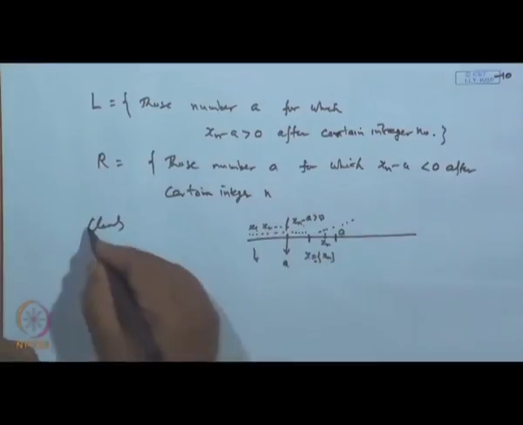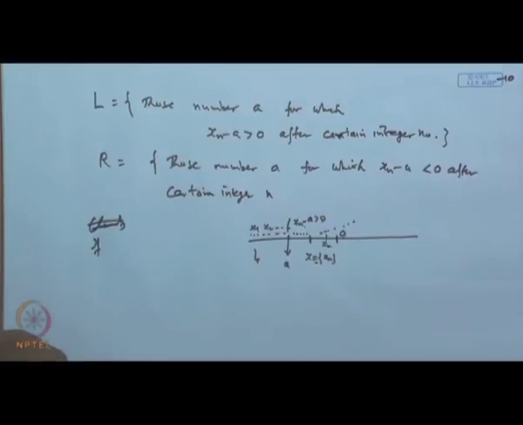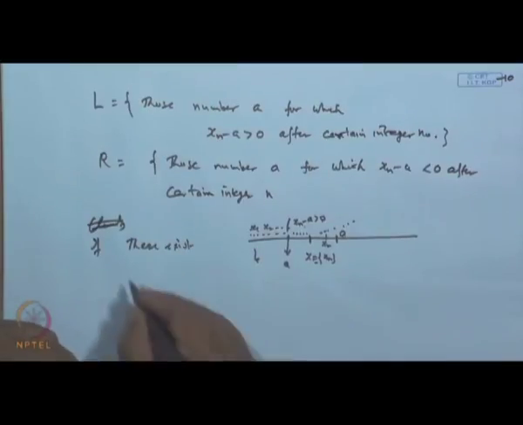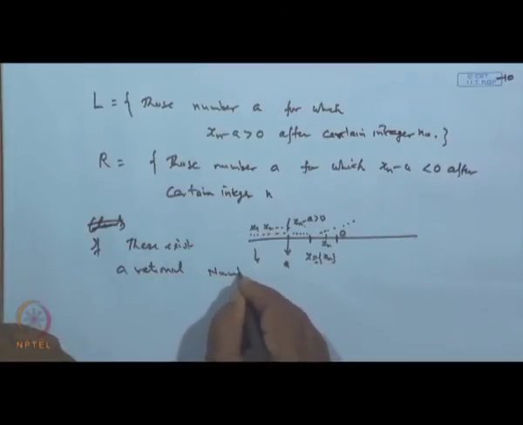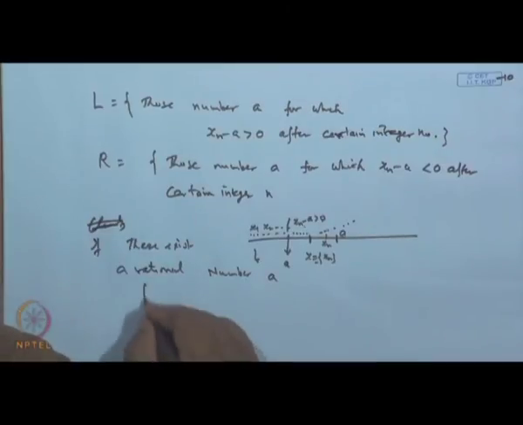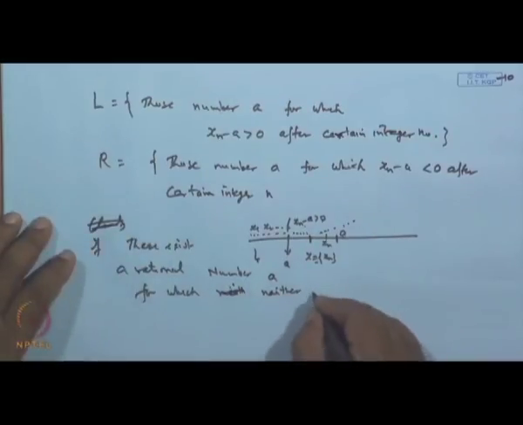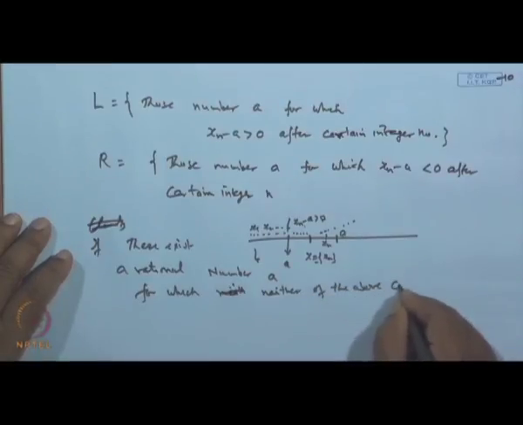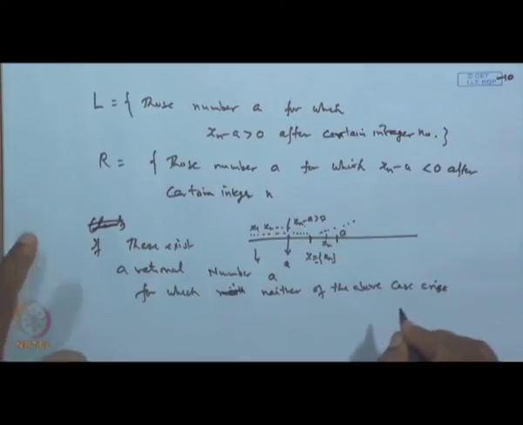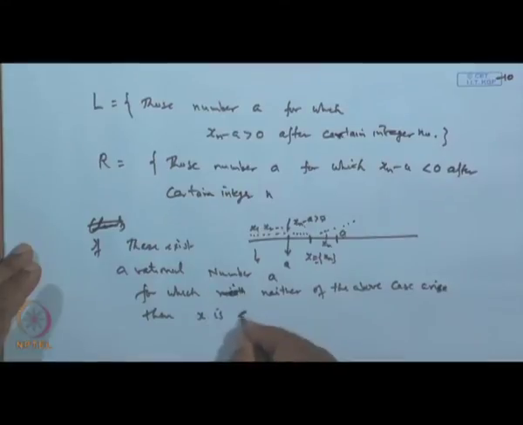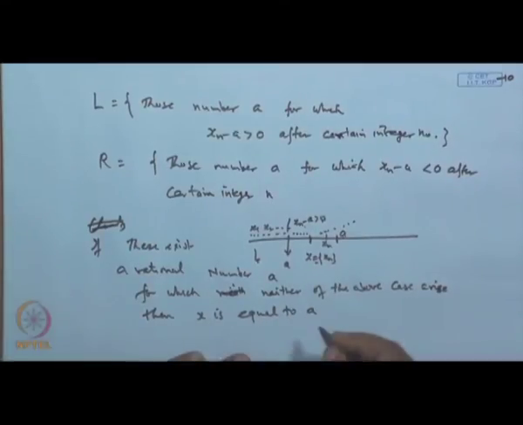In the third case, what about the A? The third case is, if there exists a rational number A for which neither of the above cases arise, then x is equal to A, and A may be put in either of the classes.